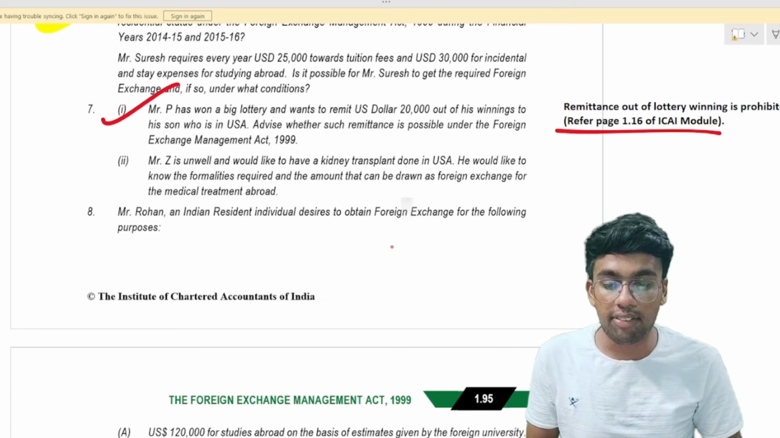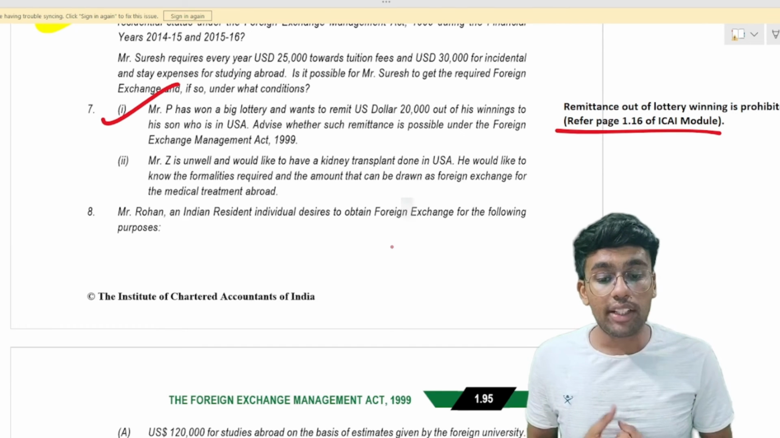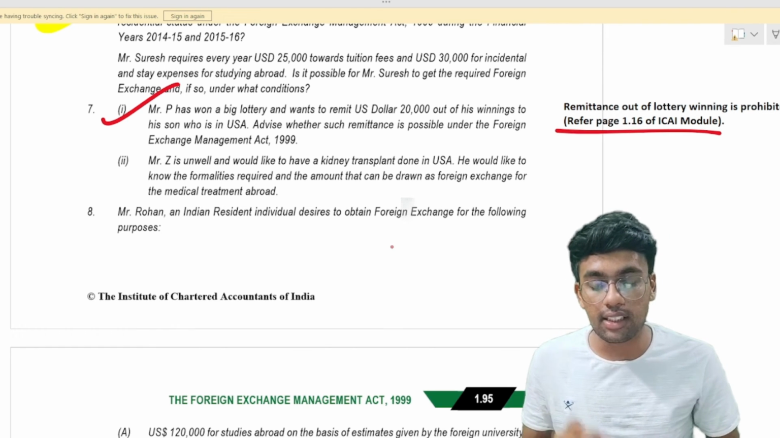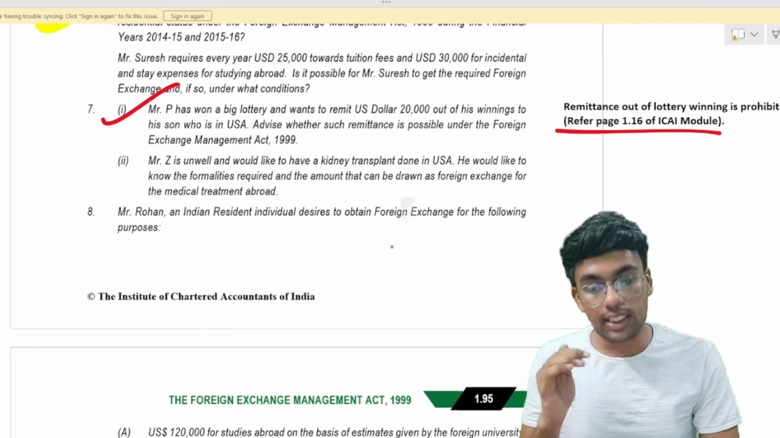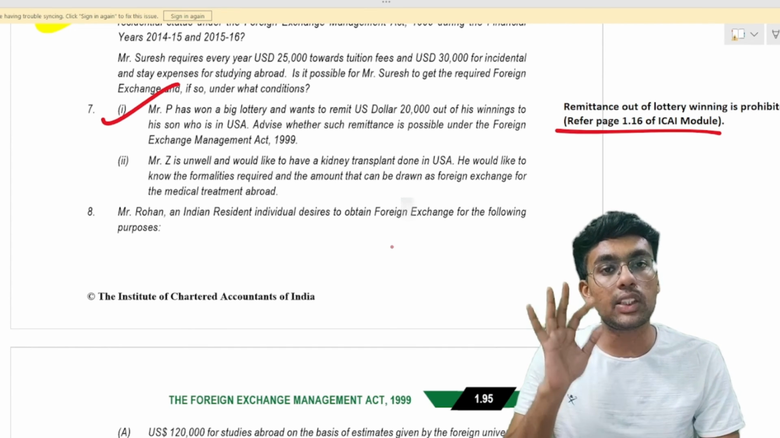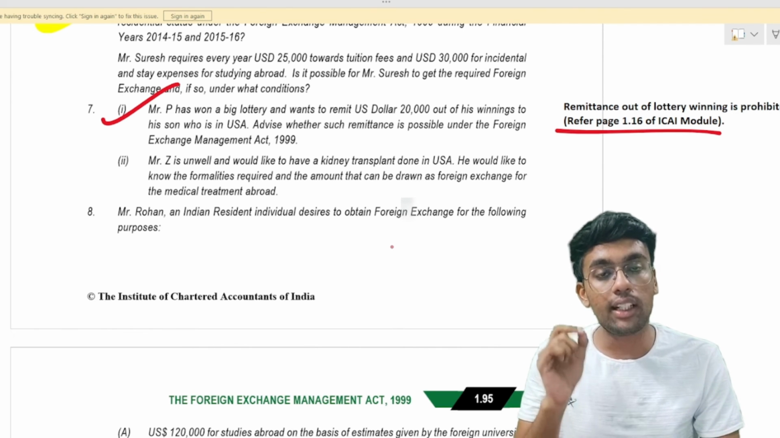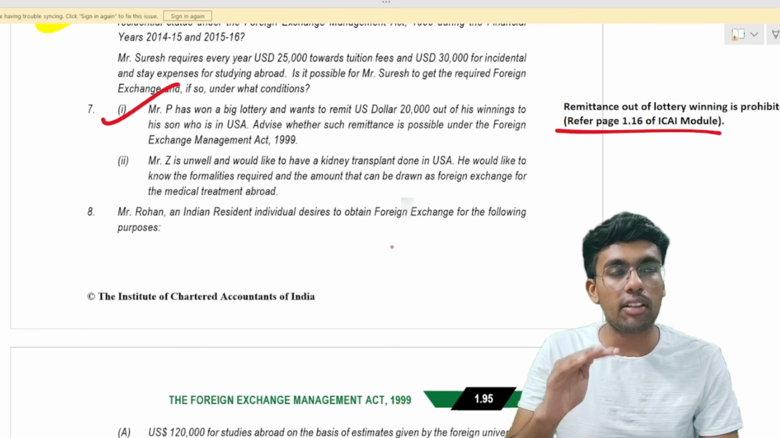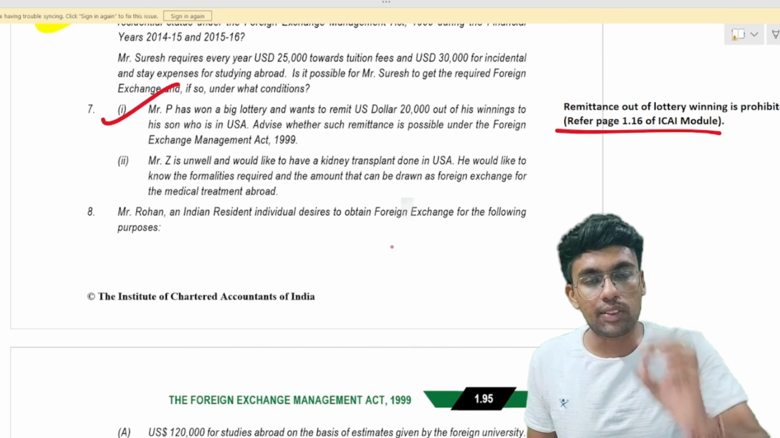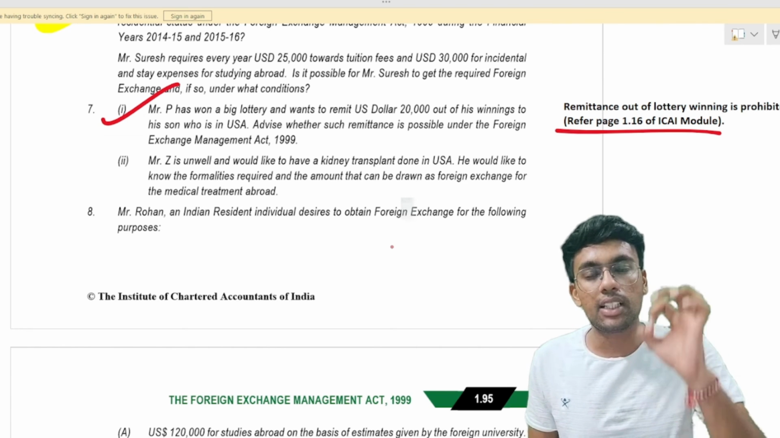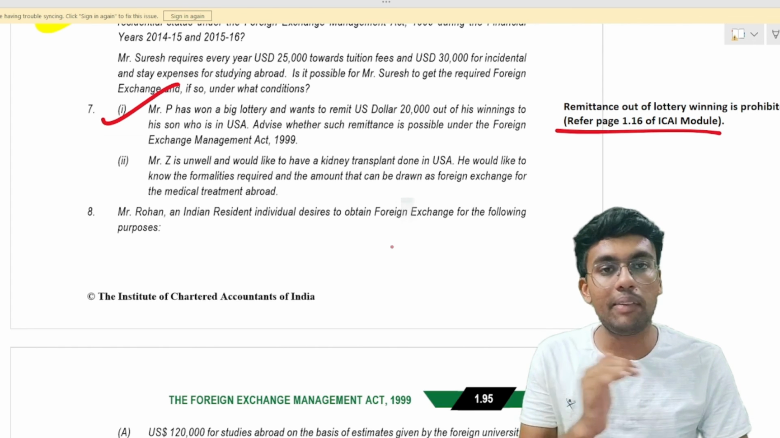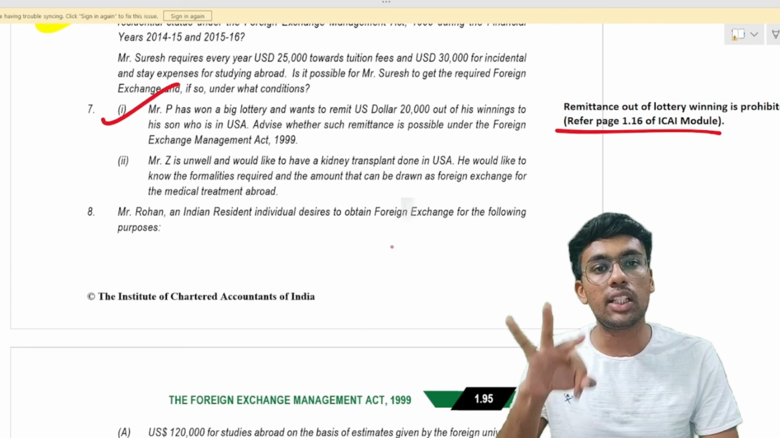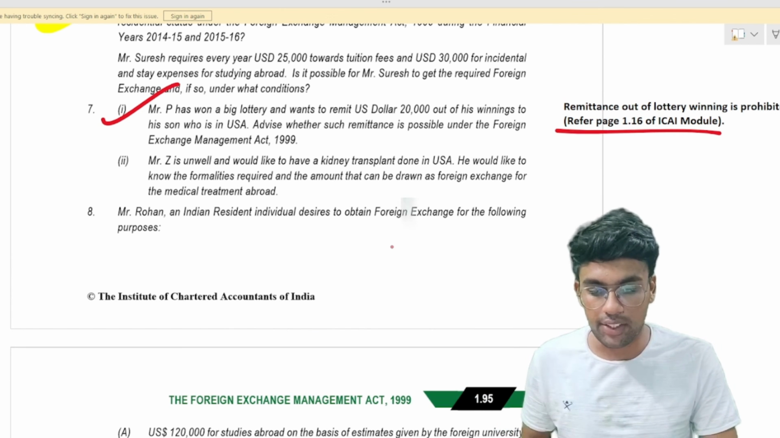Mr. Z is unwell and would like to have a kidney transplant in USA. He would like to know the formalities required and the amount that can be withdrawn for the purpose of foreign exchange for the medical treatment abroad. So we also discussed this question earlier that there is no limit and no approval of RBI required if you are going outside India for medical treatment, for education, for immigration. No approval of RBI is required even if the amount of remittance is exceeding $250,000 under your liberalized remittance scheme, that is your LRS. And therefore you can remit any amount if you have an estimate from that medical university or student university, or maybe if you are going outside India for the purpose of immigration.